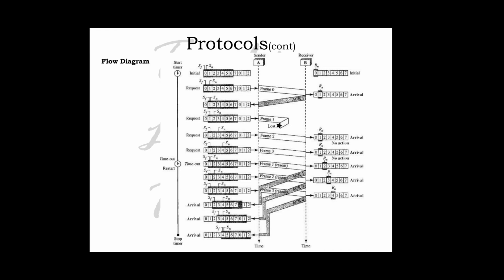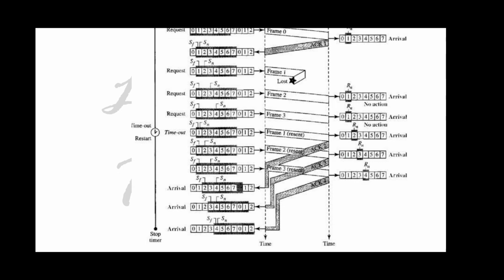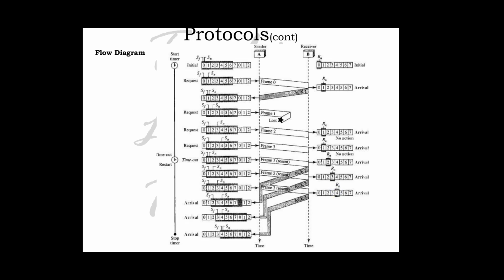But when acknowledgement 3 arrives, the sender is busy responding to acknowledgement 2, 1, and acknowledgement 2. It happens again when acknowledgement 4 arrives, and note that before the second timer expires, all the outstanding frames have been sent and the timer stopped. So here it is displaying acknowledgement 3, acknowledgement 4 and acknowledgement 2. So when it is 3, frame 3 is resent and all outstanding frames are sent to the receiver side. So this is all about the Go-Back-N protocol.